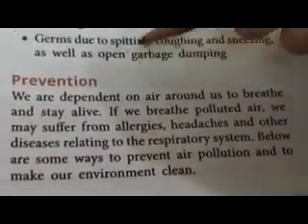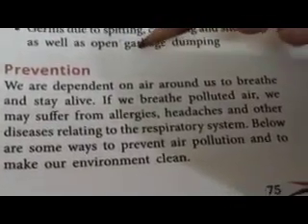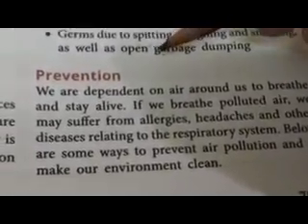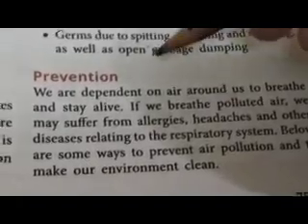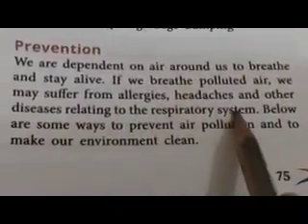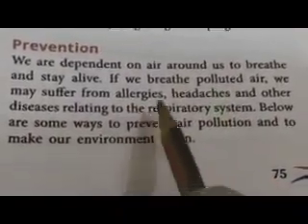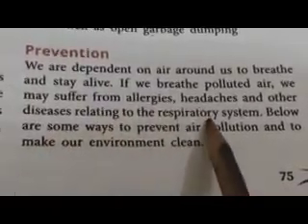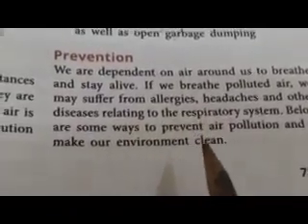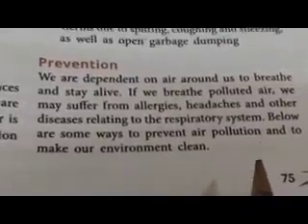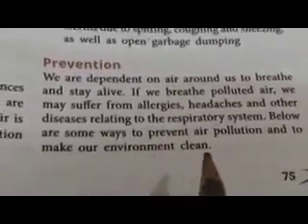See, children, it is necessary to breathe clean air, and air is one of the basic needs to stay alive. So if we are breathing polluted air, we may suffer from many diseases like allergies, headaches, and diseases related to the respiratory system. So we should prevent air pollution and keep our environment clean. Now, how can we do that?